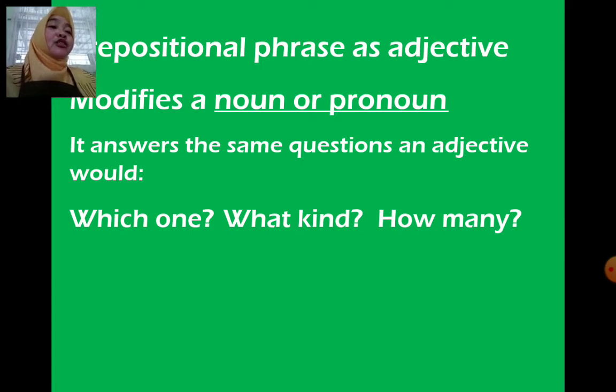A prepositional phrase has two functions. The first is the function as adjective. A prepositional phrase that functions as an adjective modifies a noun or pronoun, or describes a noun or pronoun. It also answers the questions which one, what kind, or how many.